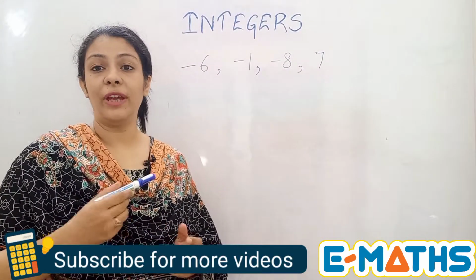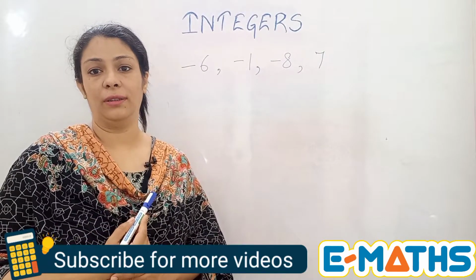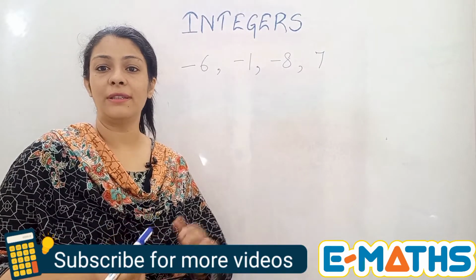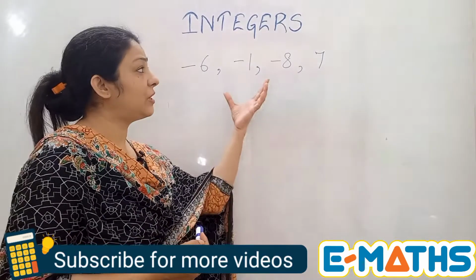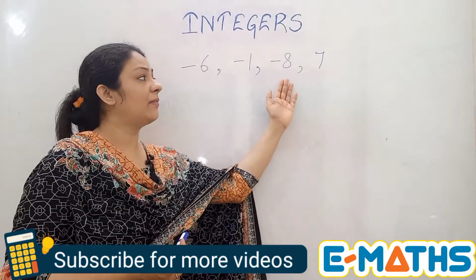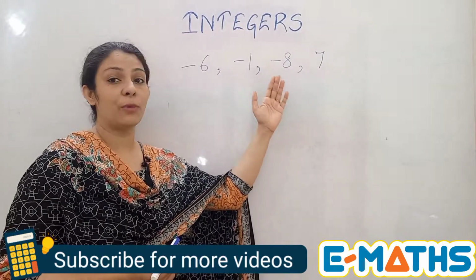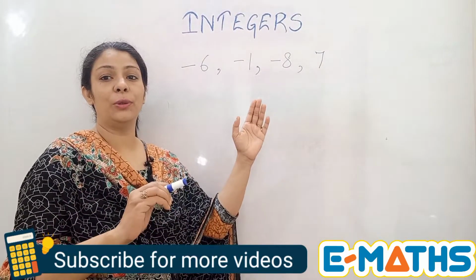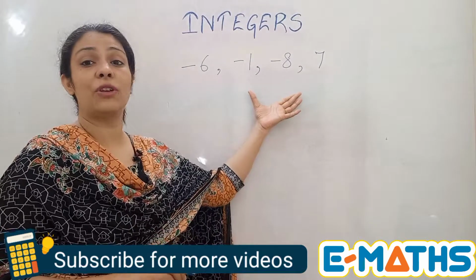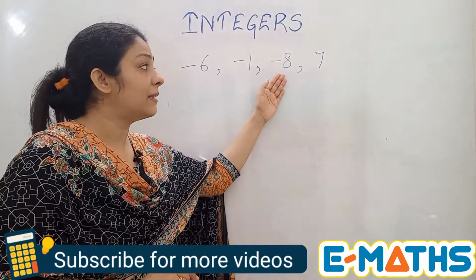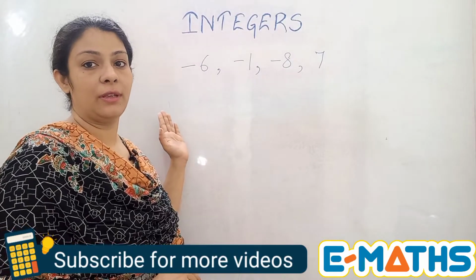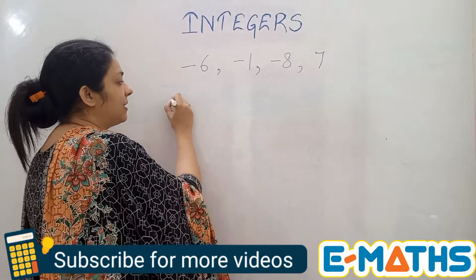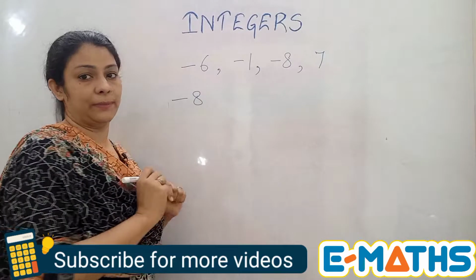Now, if we have to arrange them in ascending order, it means moving from smaller to bigger. If you see this set of numbers, we have -8 as the smallest, because, as I told you, if you mark all these numbers on a number line, -8 will be on the leftmost side of it. That means -8 is the smallest number.